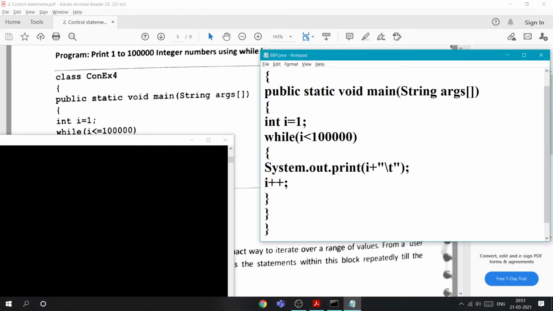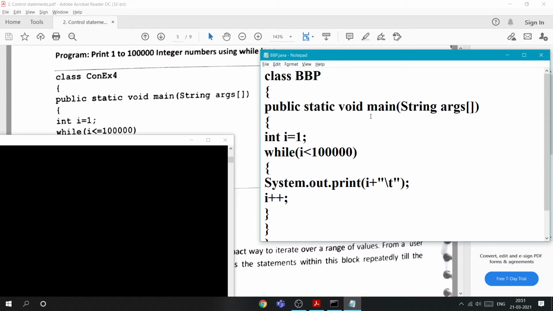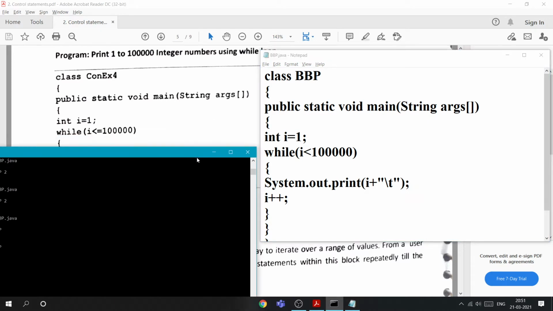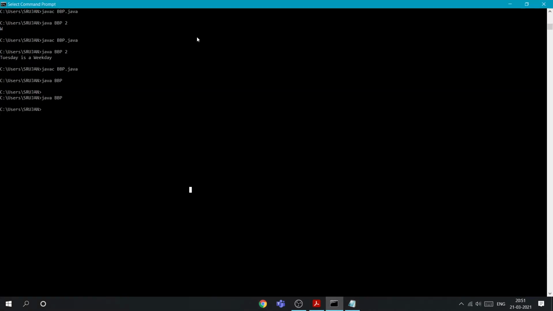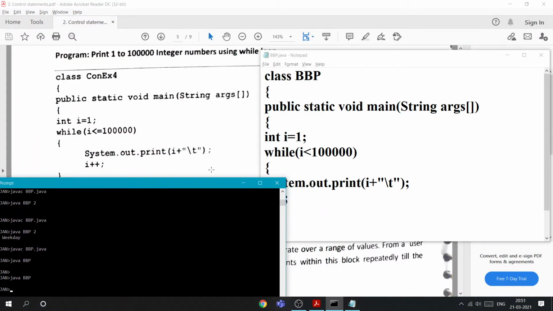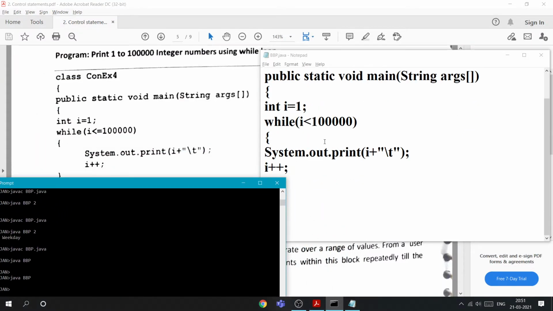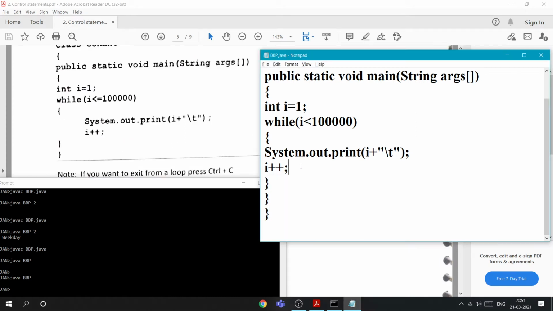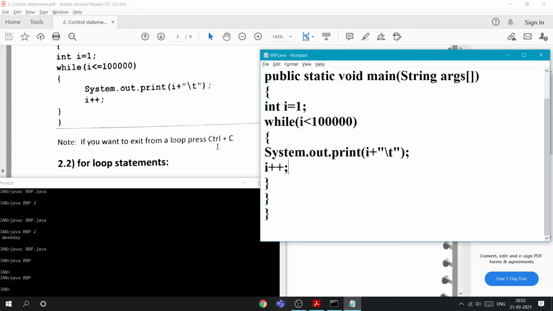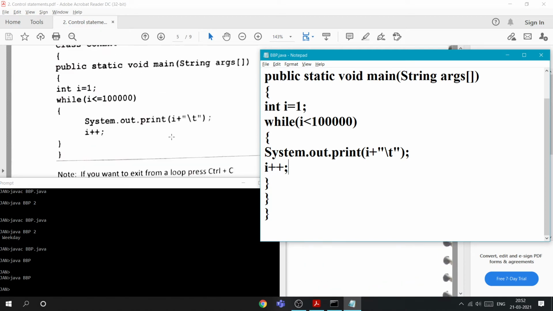Class, public static void main, string args, int i equals 0. I think it is executing.